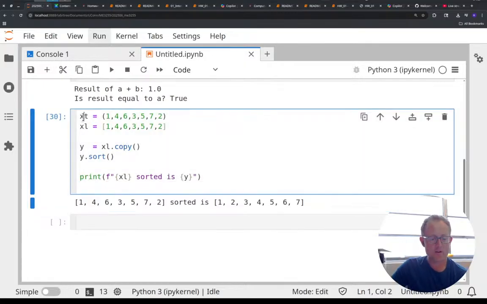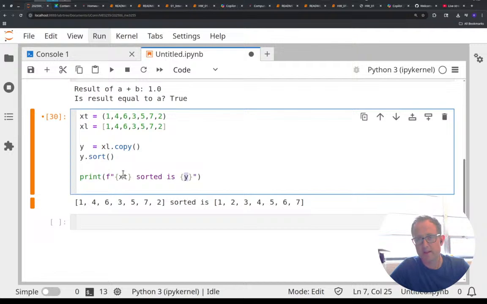And then even weirder is that tuples can't be sorted at all. One way that I could have done this is I sort the list, but leave the tuple. I have a tuple and a list. The tuple will always maintain its original structure. The list, I can change around the order. I could even sort it backwards if I wanted.